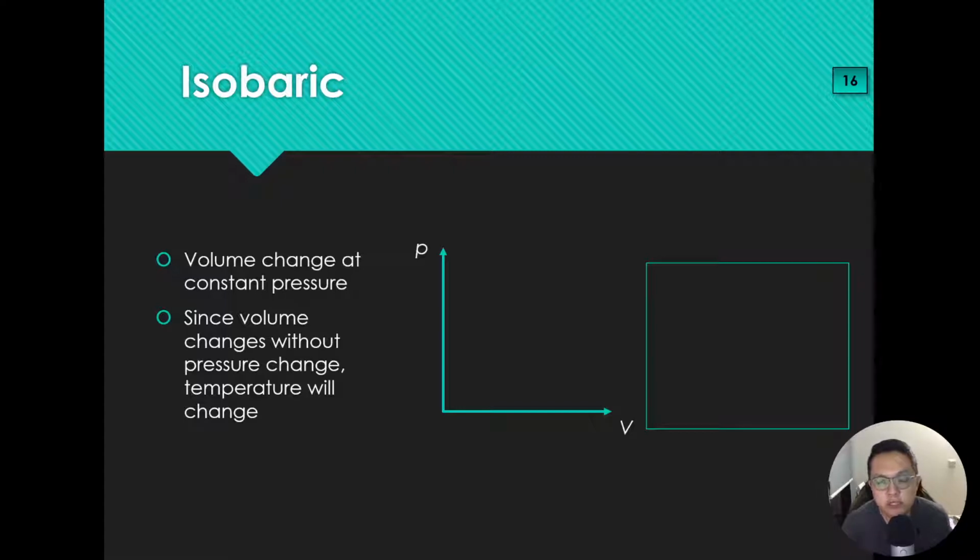Okay, pressure change at constant volume. Alright, so this is how you represent it on the PV graph. Okay, so point A to point B. This shift is taking place at the pressure of P1 and it goes from V1 to V2.